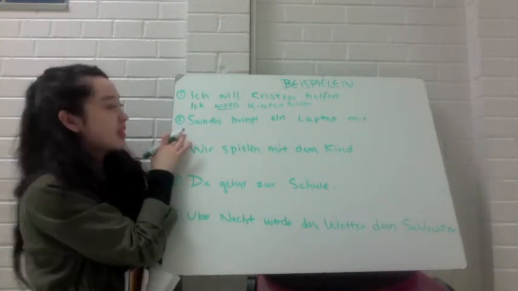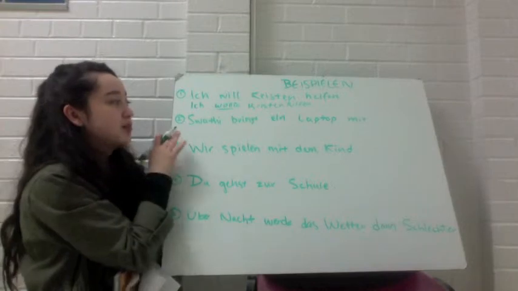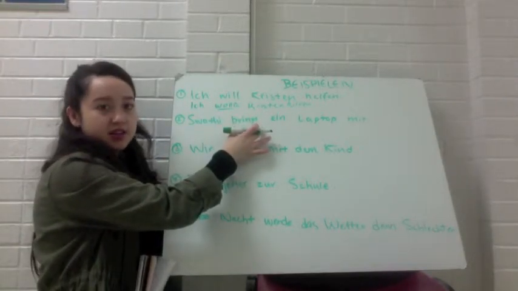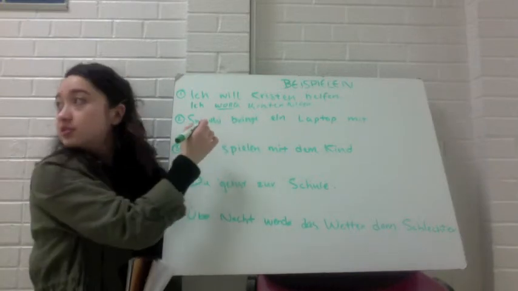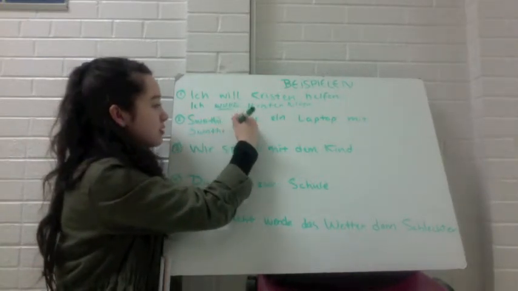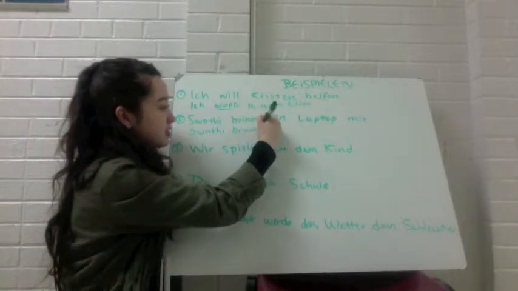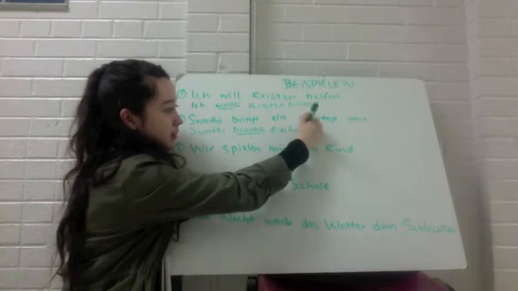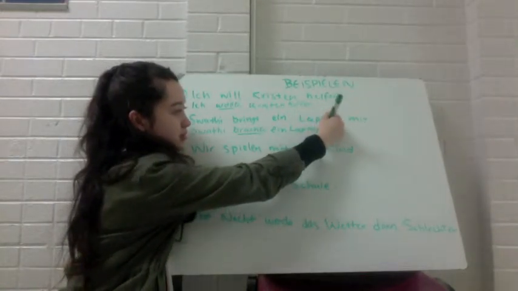Now the second example is "Swathi bringt ein Laptop mit," and bringen is an irregular weak verb, and so it becomes "Swathi brachte ein Laptop mit."